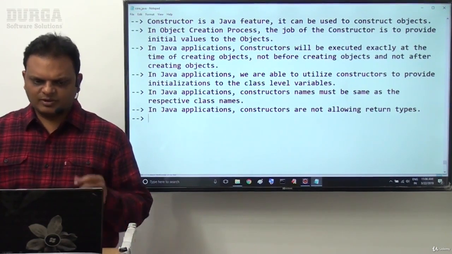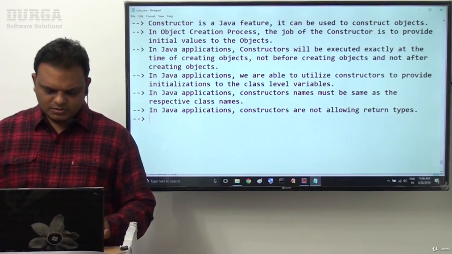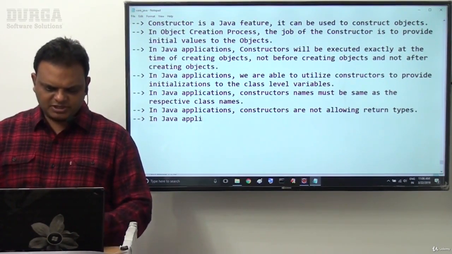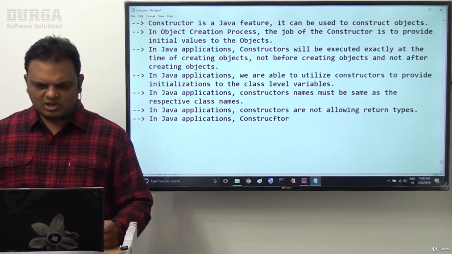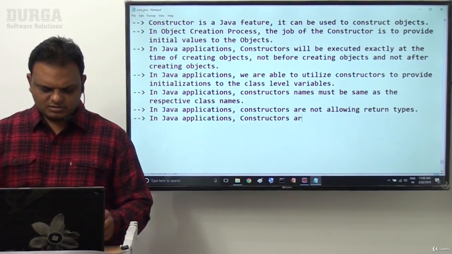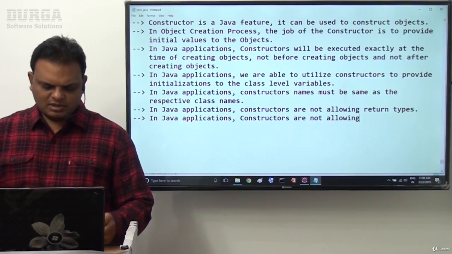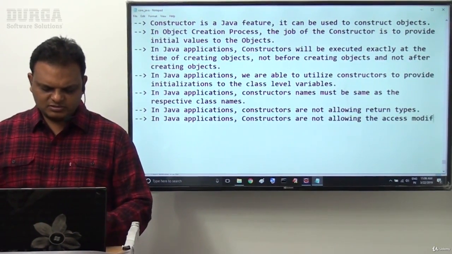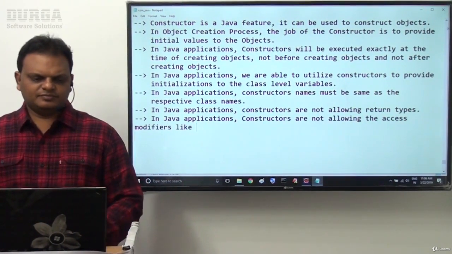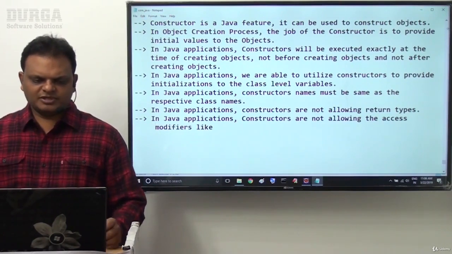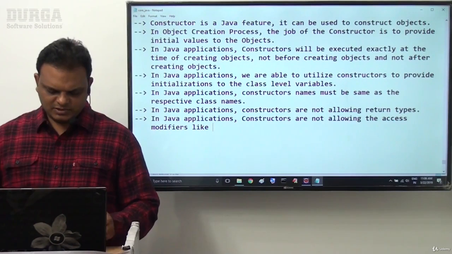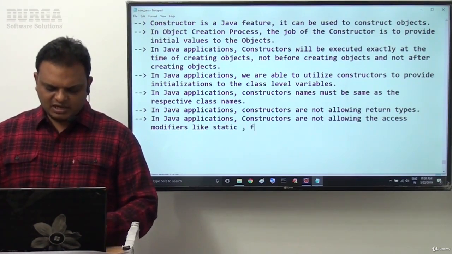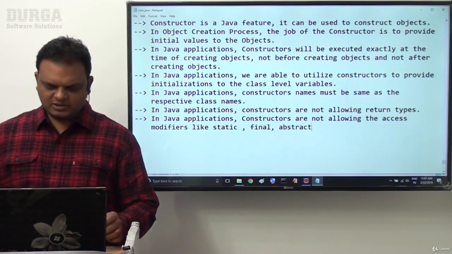Next one is, after completion of this, in Java applications, constructors are not allowing access modifiers like static, final, abstract, and so on.